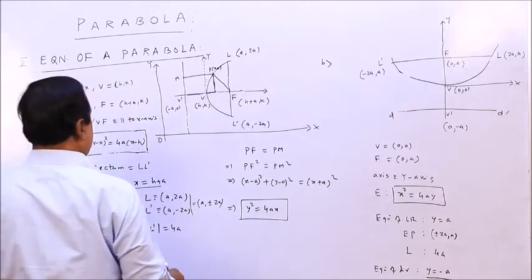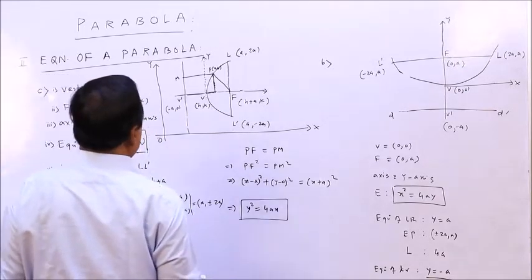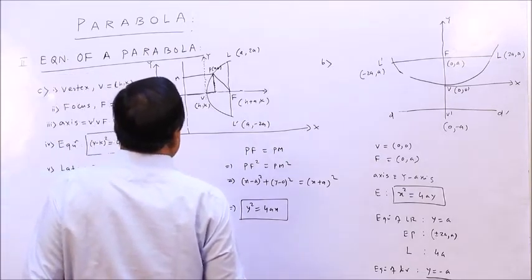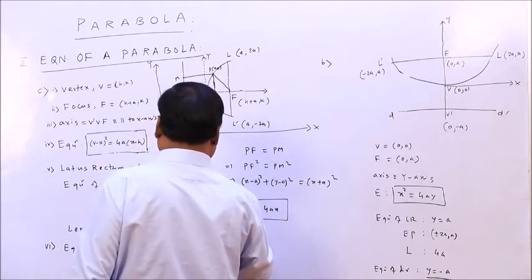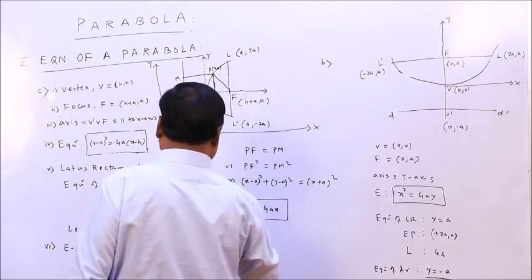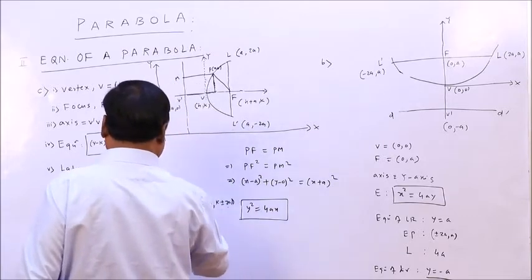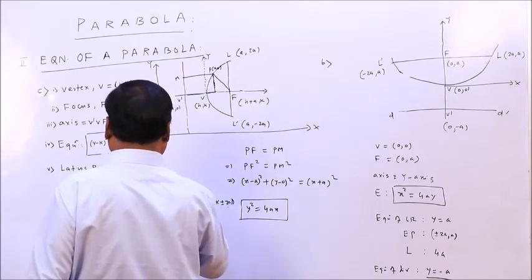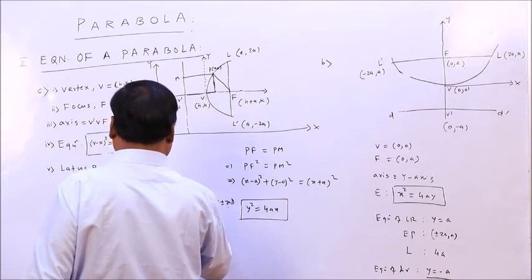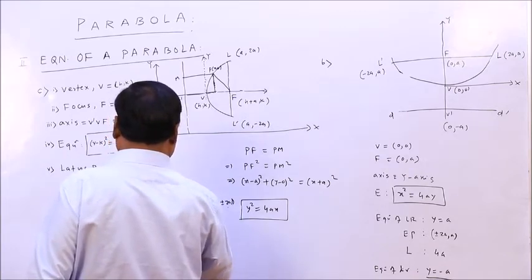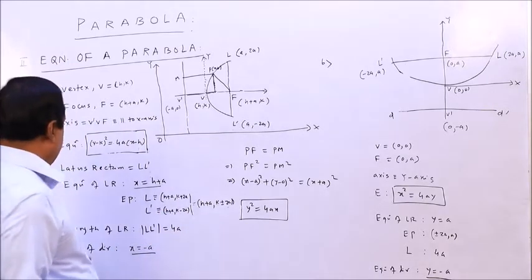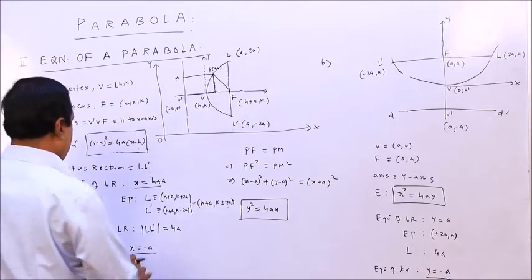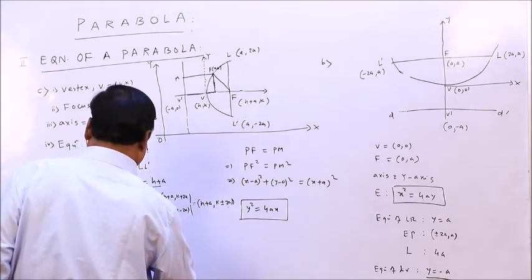And if you solve, the points will be (h plus a, k plus 2a) and (h plus a, k minus 2a). Length is the same thing, 4a. And the equation of the directrix will obviously be x equal to h minus a. This will be h minus a.